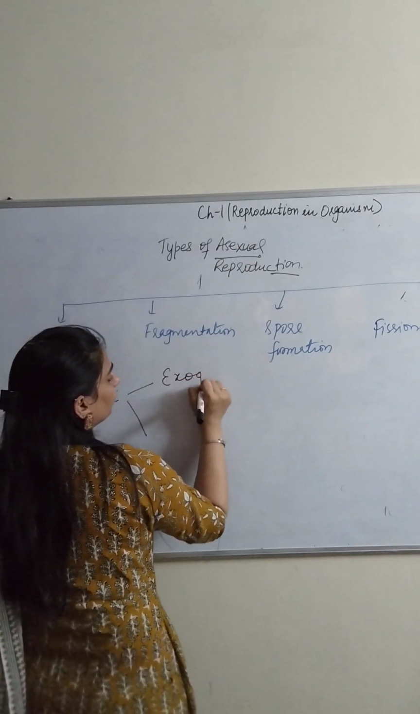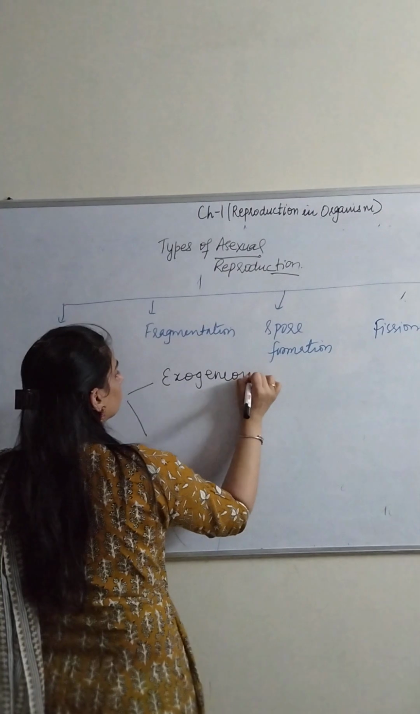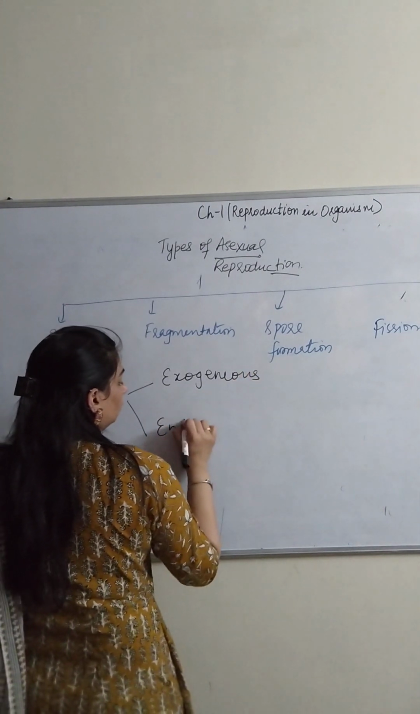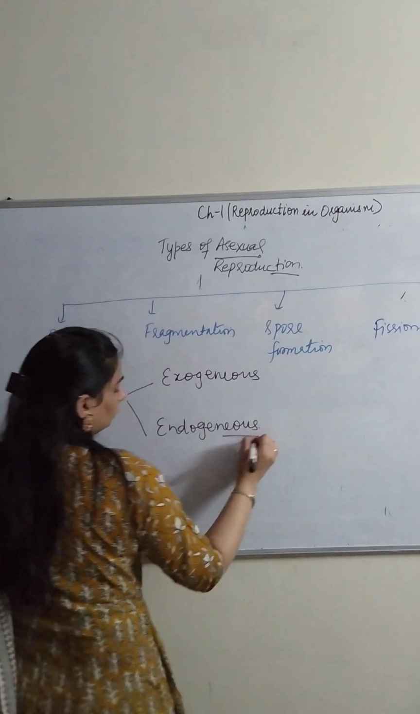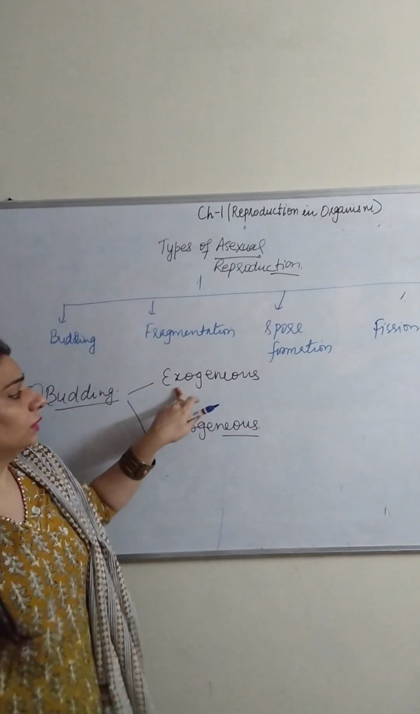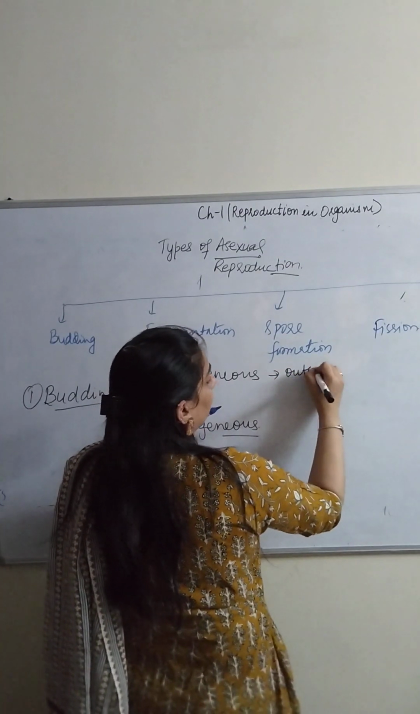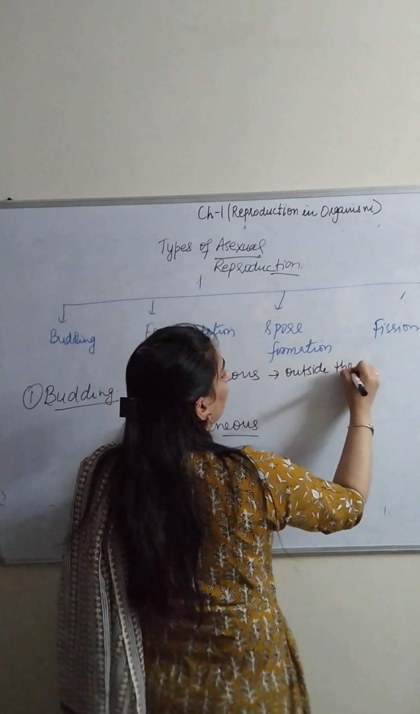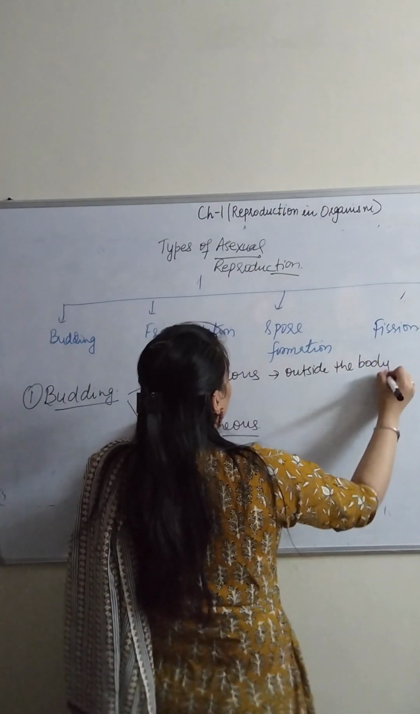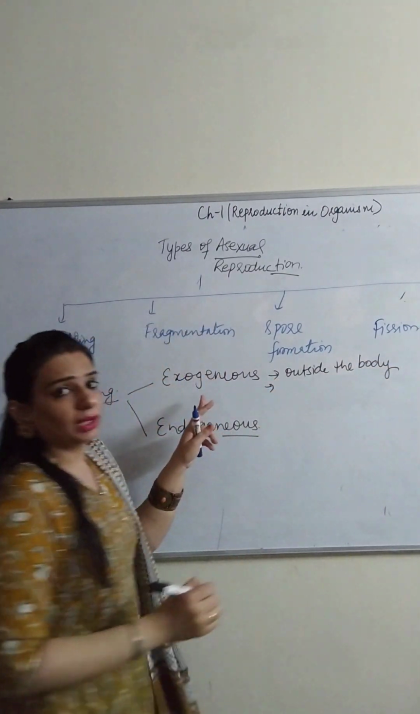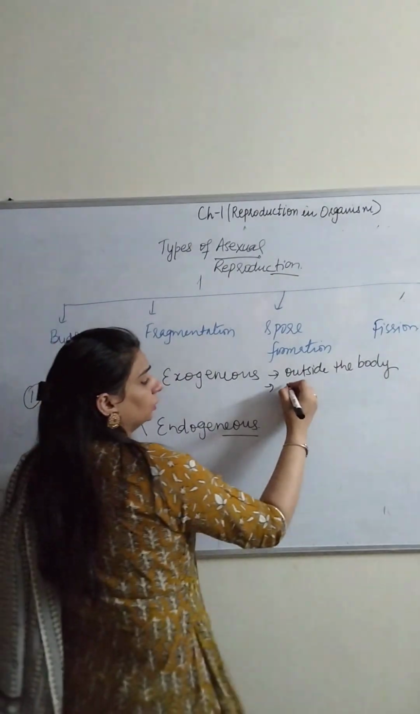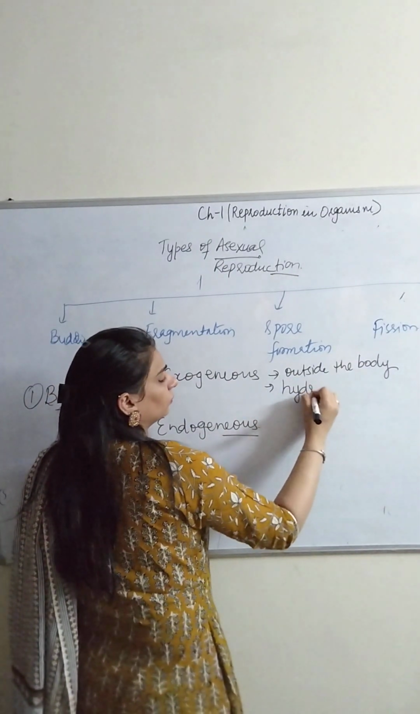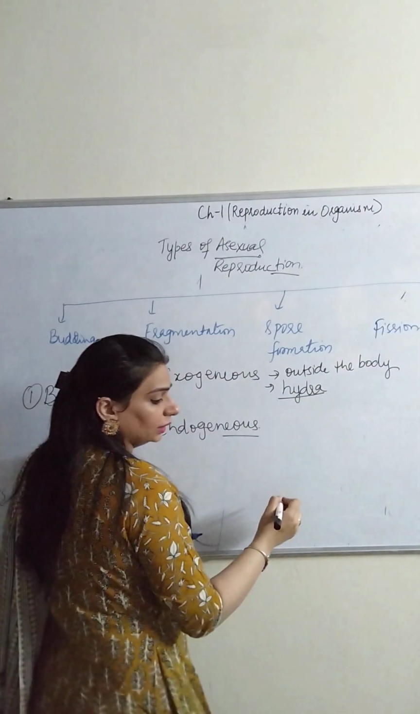One is called exogenous budding, and the other is called endogenous budding. Exo means outside the body. If the bud is forming outside the body and it detaches itself after growth, it is called exogenous budding. In your NCERT, the diagram is given for Hydra.